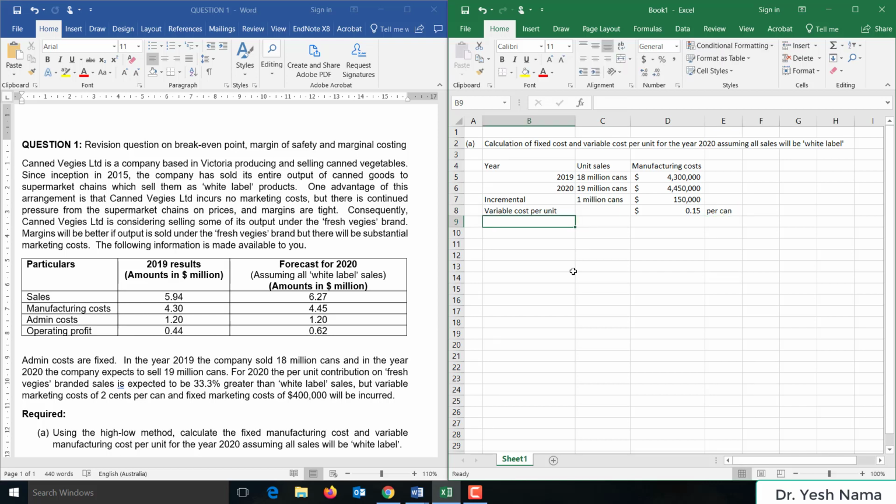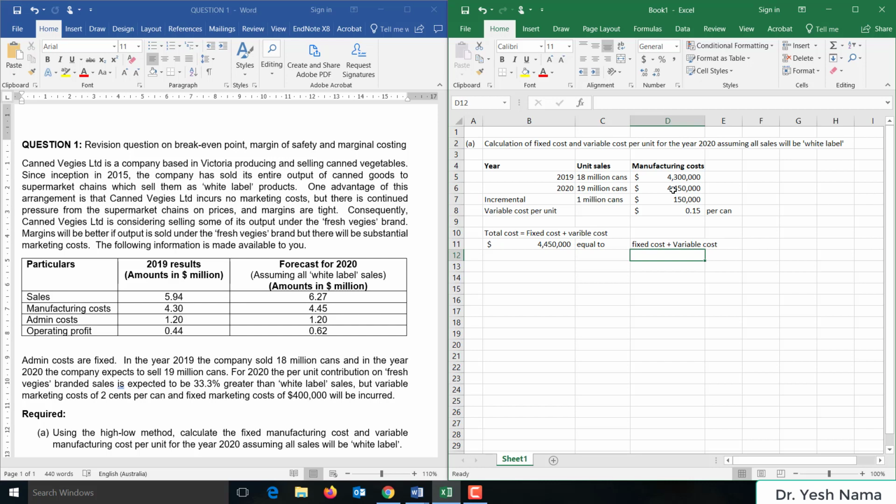Now that we have identified the variable costs per unit, let's figure out the fixed cost. So we know that total cost is equal to fixed cost plus variable cost. So we can work with the 2020 number, for instance. So total cost for 2020 is 4.45 million, and this is equal to, we don't know what is fixed cost, so I'll say fixed cost plus variable cost.